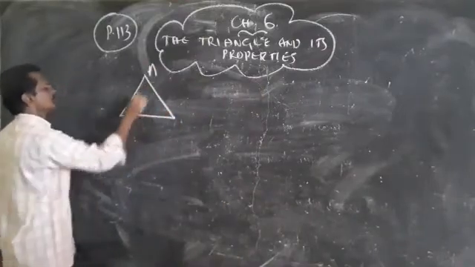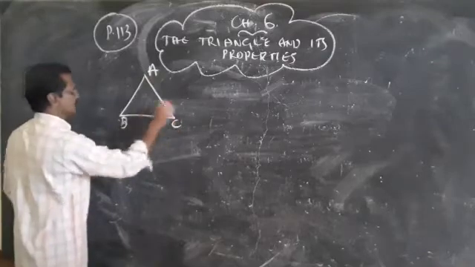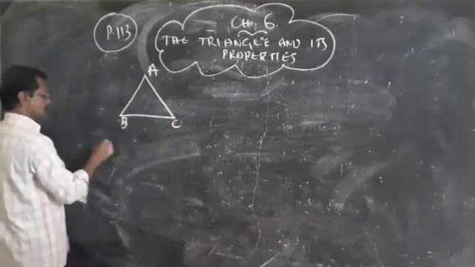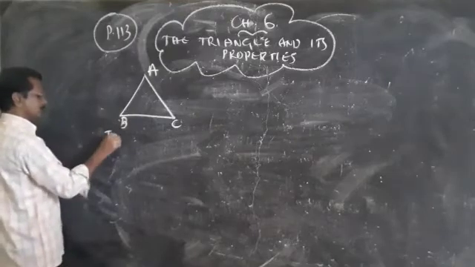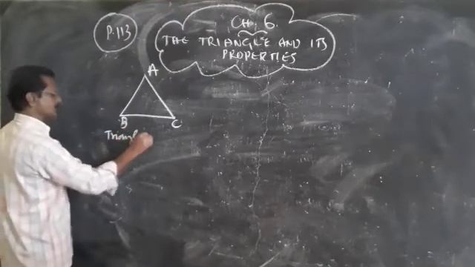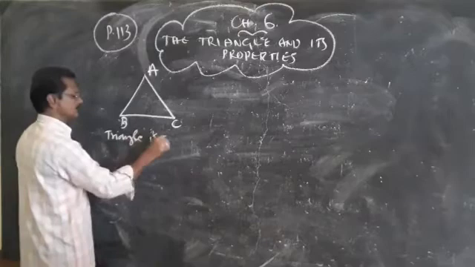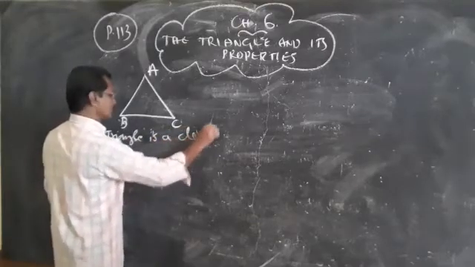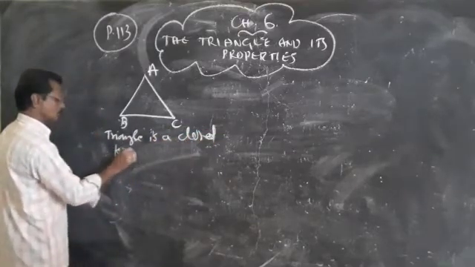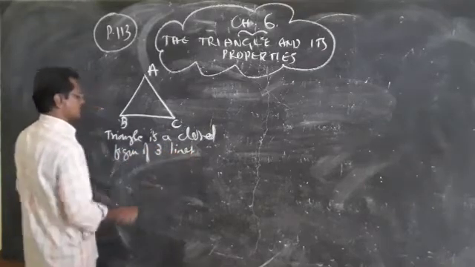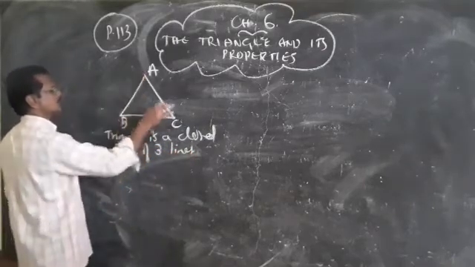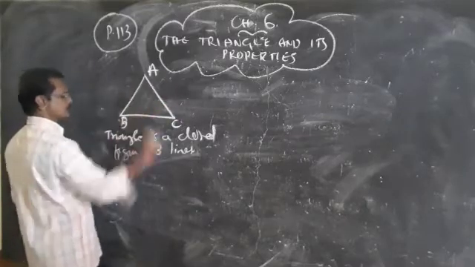So here you can see triangle ABC. What is a triangle? A triangle is a closed figure of three lines, AB, BC and CA.